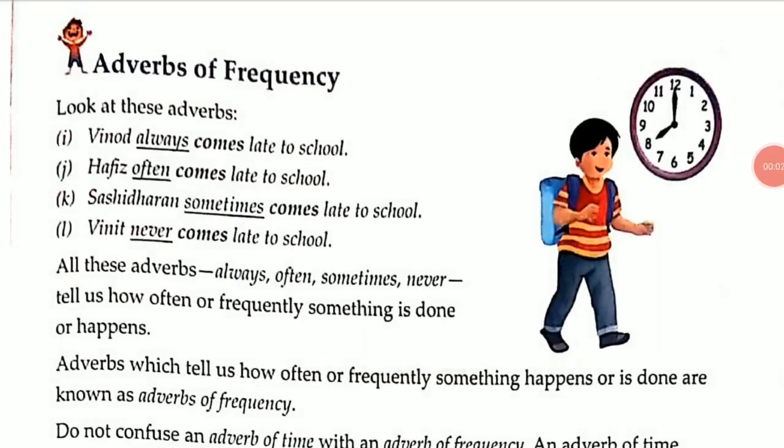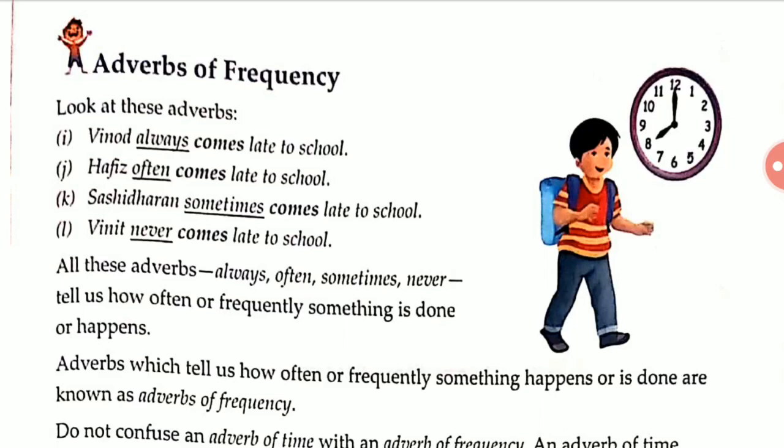Frequency means how many times a thing occurred, and it gets divided into times. Okay, now we'll see adverb of frequency, but before that we have to see some examples. Look at these adverbs. Vinod always comes late to school. Hafiz often comes late to school. Sasidharan sometimes comes late to school. Vineet never comes late to school.